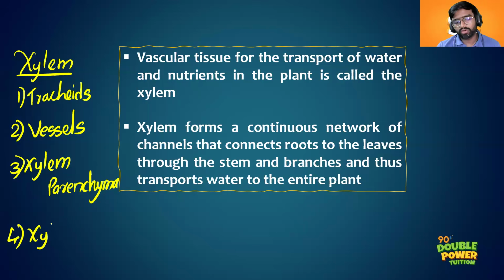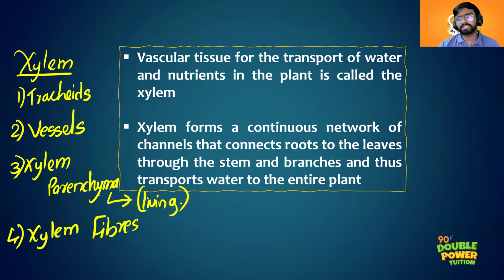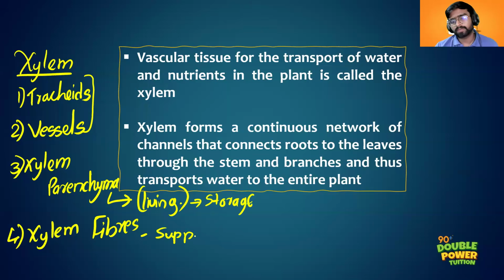These are the four types of cells that you can see in the xylem, right? And here only one is living, that is xylem parenchyma. Xylem parenchyma is only living, right? All other cells are dead. So the majority of the cells in xylem are dead, right? The dead tracheids and vessels help in the transportation of water. Xylem parenchyma helps in storage, and the xylem fibers help in support, right? They just provide support to the plant. That is the function of xylem cells.